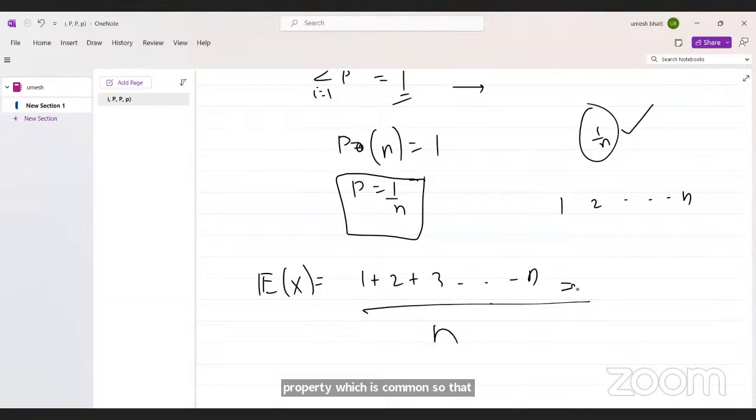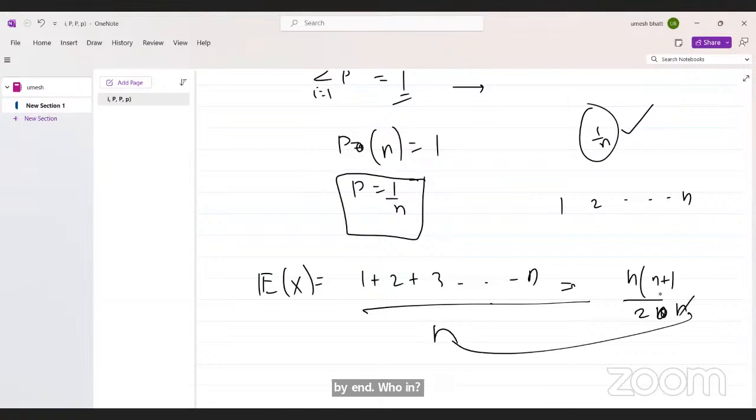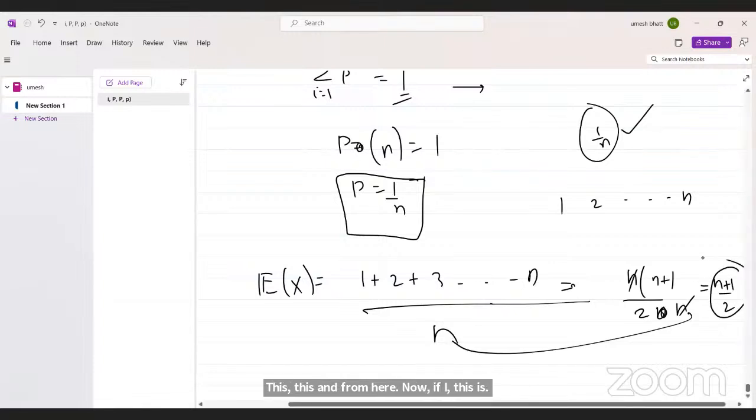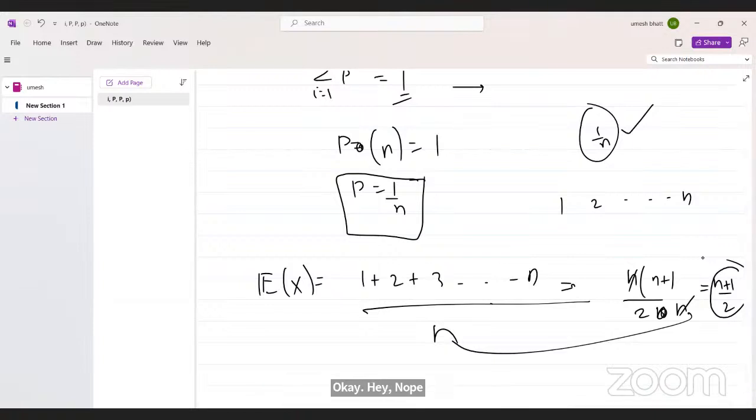And we all know what this sum is, n into n plus 1 divided by 2, then divided by n, so the expectation is (n plus 1) by 2.